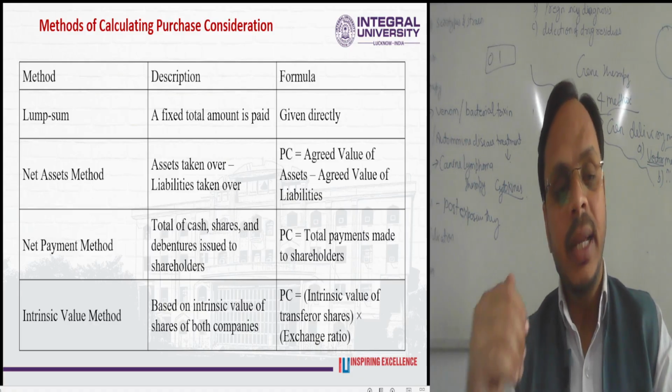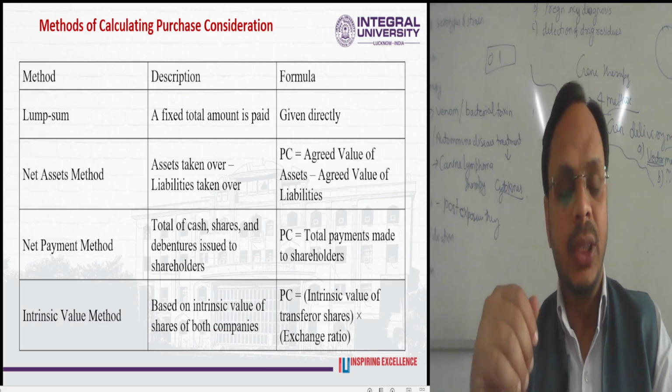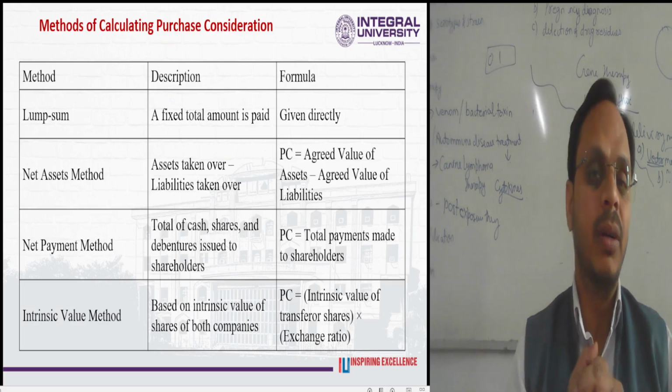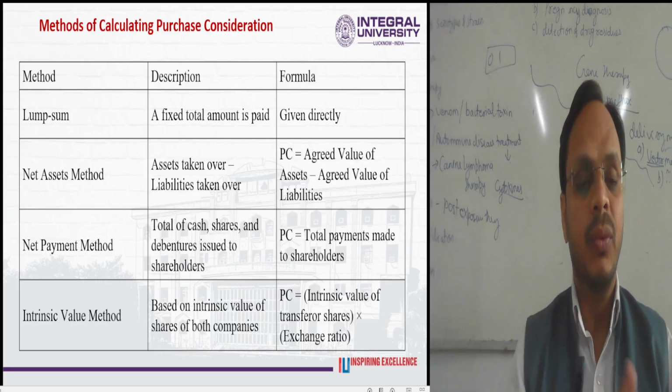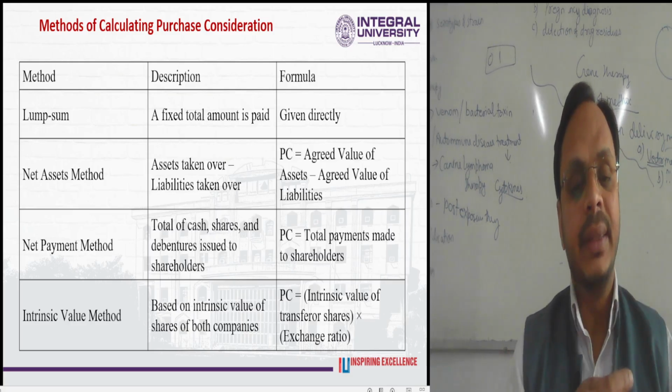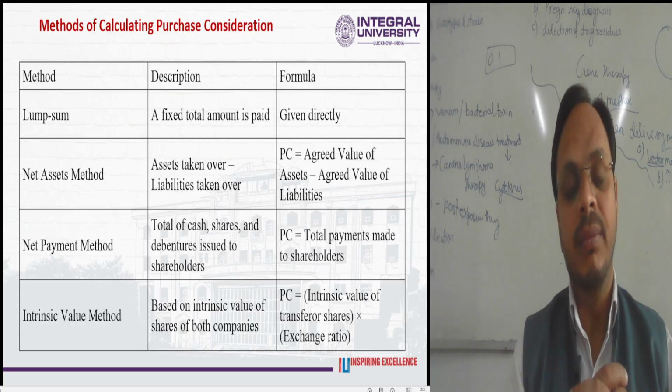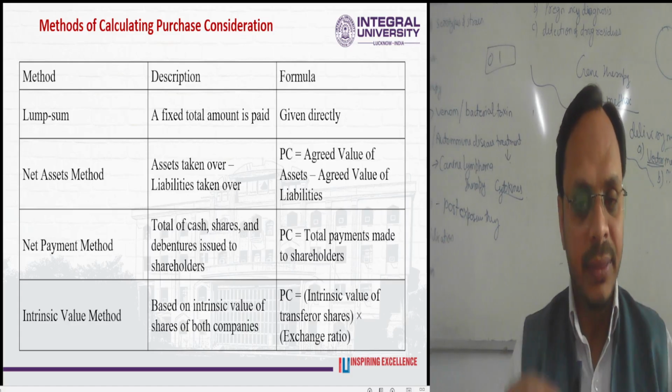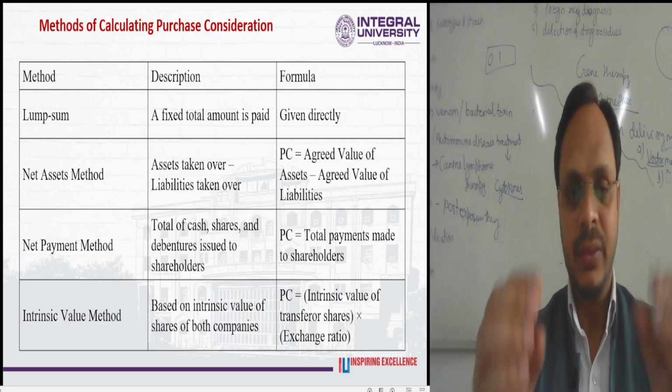Similarly, the last method is the intrinsic value method, which is the fourth method. It is based on the intrinsic value of the shares of both companies, the transferor company and the transferee company.